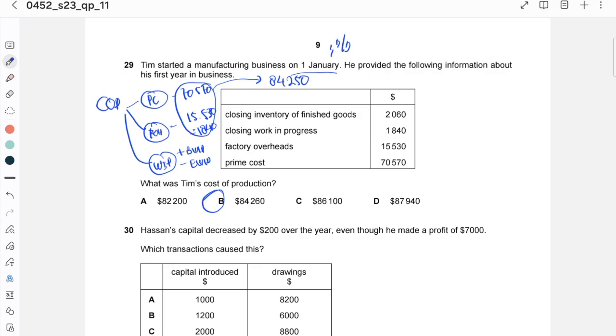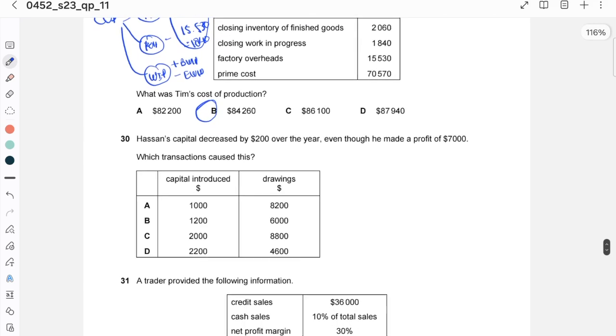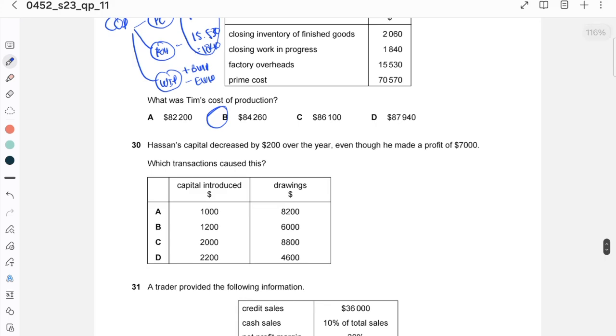Okay, we go to number 30. Hasan's capital decreased by 200 over the year, even though the profit is 7,000. Which transaction caused that?